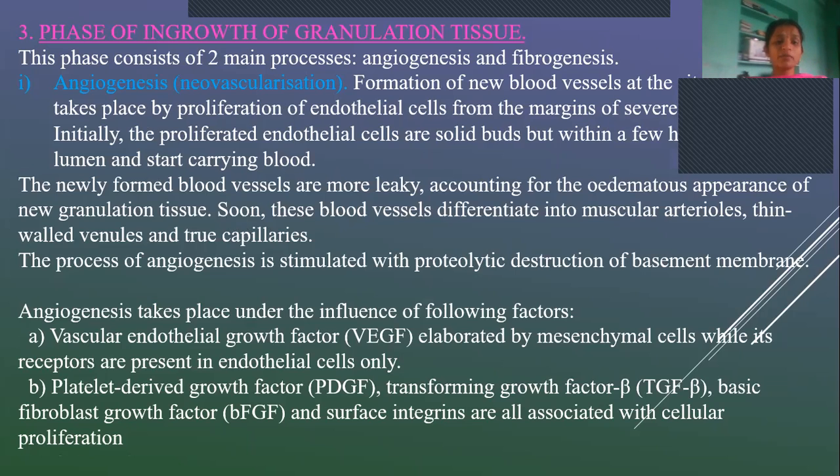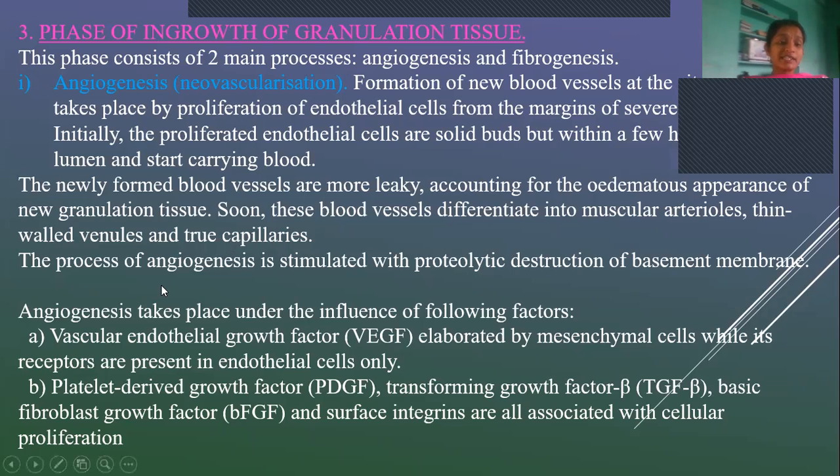And once this is formed, it will undergo differentiation and maturation, and then it will get converted into arterioles, thin walled veins or true capillaries. So first it will form only small buds, and then the lumen will be formed and blood starts flowing, and then it undergoes maturation or differentiation, and then these will be differentiated into arterioles, venules and capillaries.